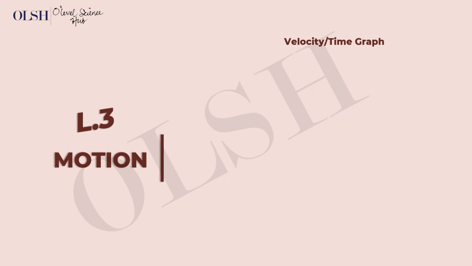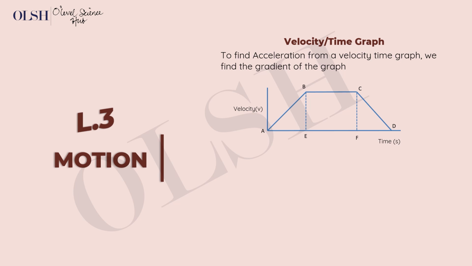Okay, so let's consider the velocity time graph. Normally we can get acceleration from the velocity time graph easily, and one way to do that is to find the gradient of the graph. But then you can have a complex situation like this one here, where you have a straight line at an angle, then a straight line horizontally, and another one here at an angle.